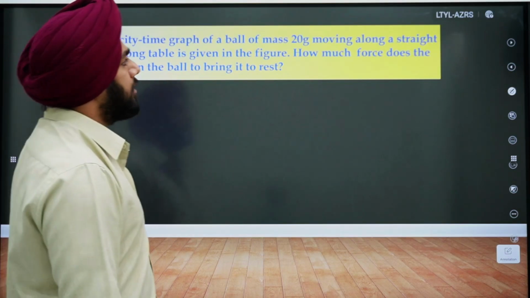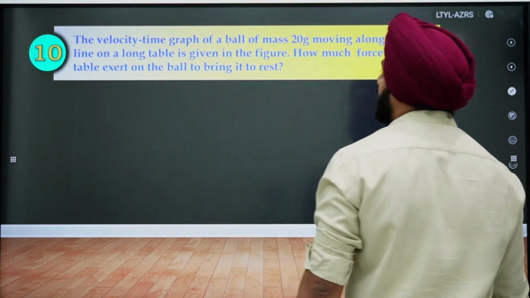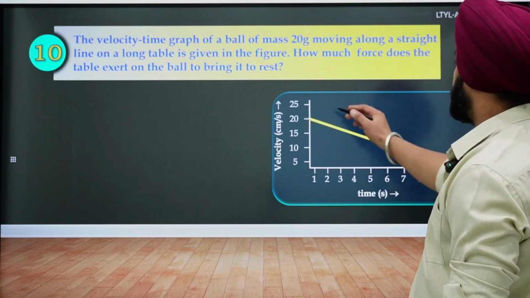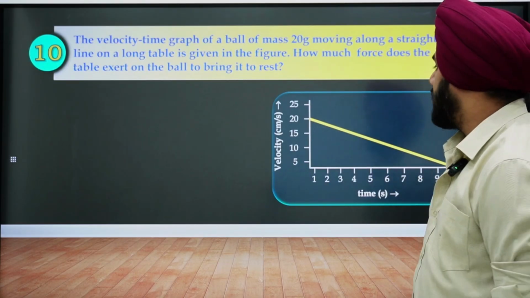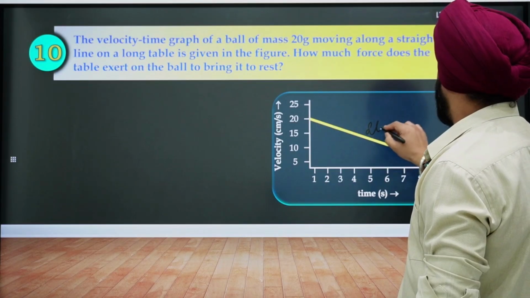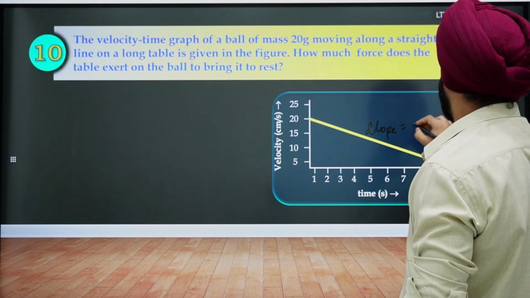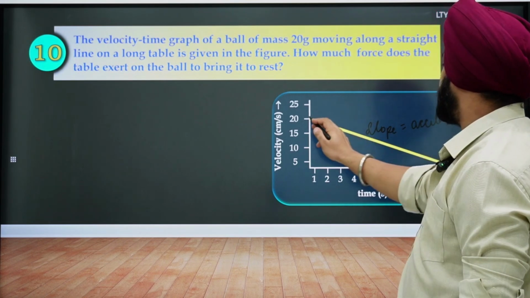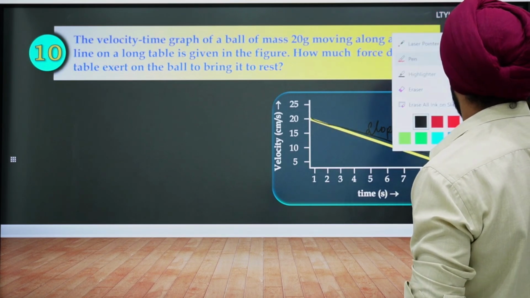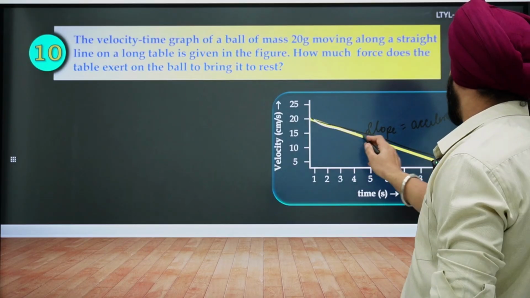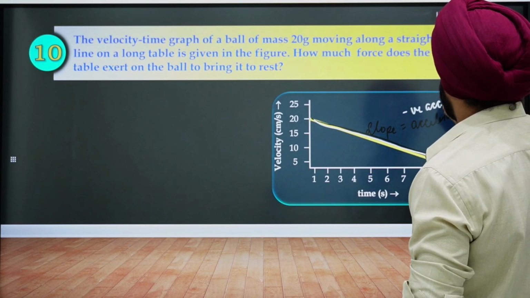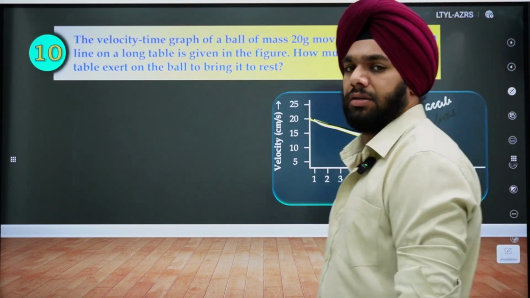Okay, coming down to the next question. It says the velocity time graph of a ball. Okay, let me get the velocity time graph. Okay, this is the velocity time graph, and we know that the slope of the velocity time graph will give you acceleration. But here you can clearly see that it is a negative slope, right? It has the negative slope. If it has negative slope, that means we'll get the negative acceleration. Negative acceleration means the retardation, right?